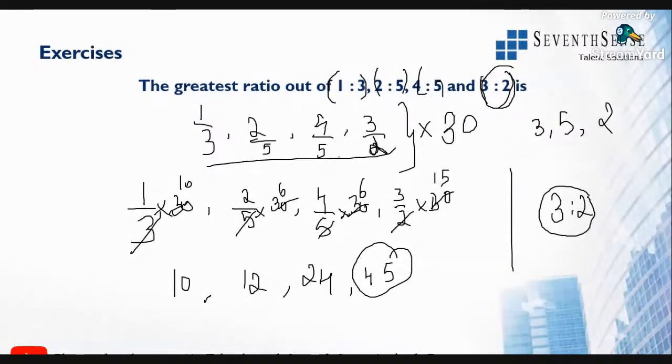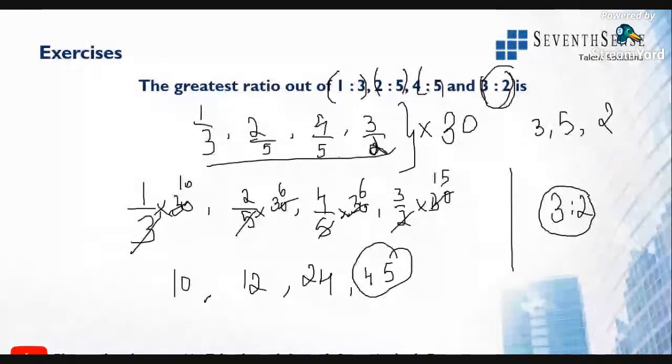Chandrakala, it is not 4 is to 5, it is 3 is to 2, because there we directly found the last value, which is 45. Simple. Whenever you get these types of ratios and need to tell which is the greatest and which is the smallest, just apply this concept. 3 is to 2 is the answer. All right, so hope everyone understood this.